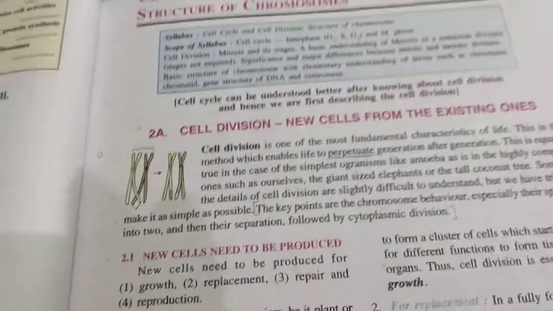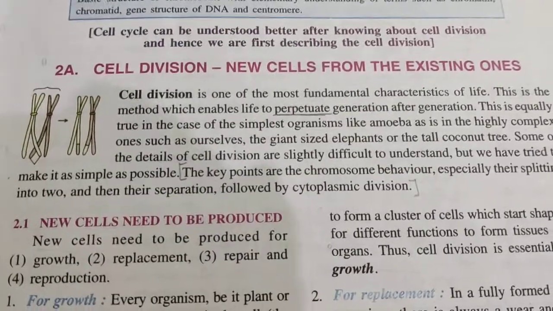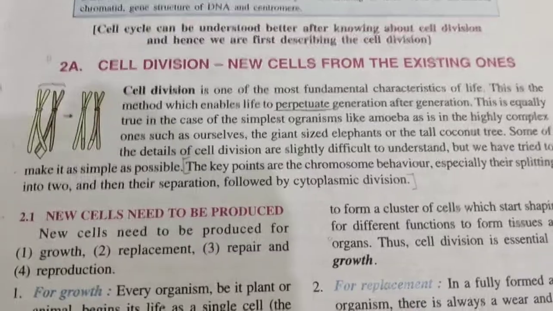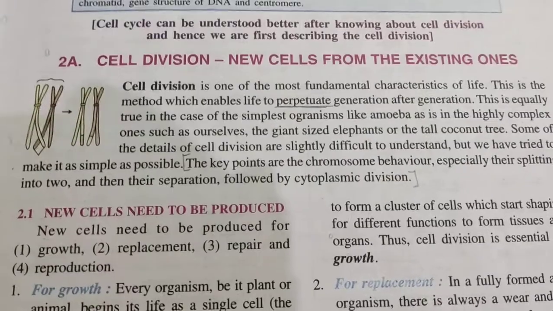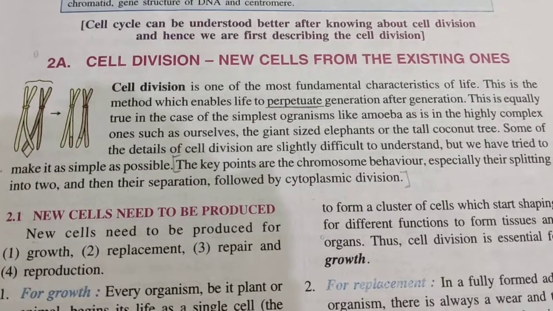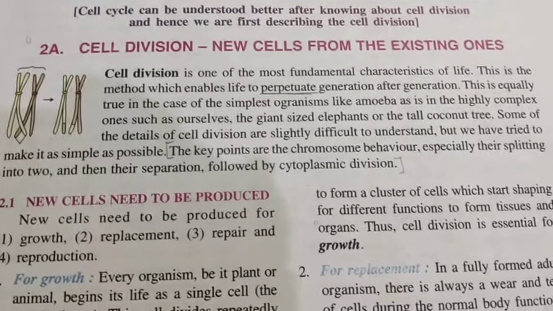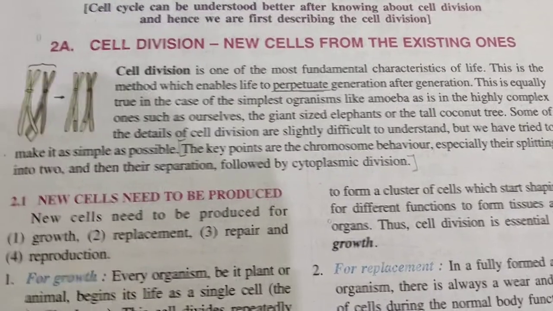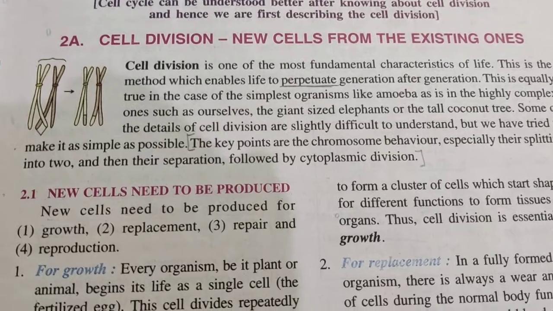Okay. Now the first thing which we need to know is what is cell division. Cell division means when the new cells are arising from the pre-existing cells. Now, the definition is very simple, but it is a very complicated process, and lots of steps and lots of phases are there.